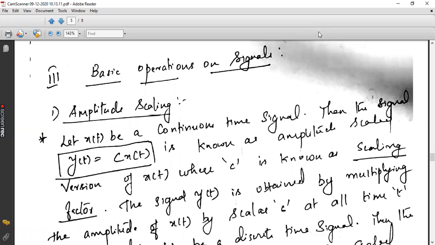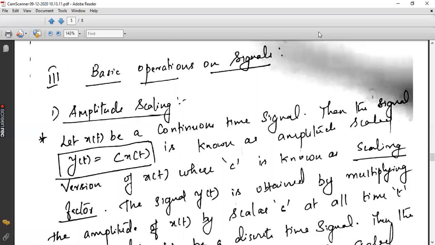The basic operations on signals include, first one, amplitude scaling. Take down amplitude scaling. Here the definition of amplitude scaling is y of t equal to c into x of t. X of t is your input signal whose amplitude is to be scaled or multiplied. Here we have used a factor c for its amplitude multiplication. So c is nothing but the scaling factor.